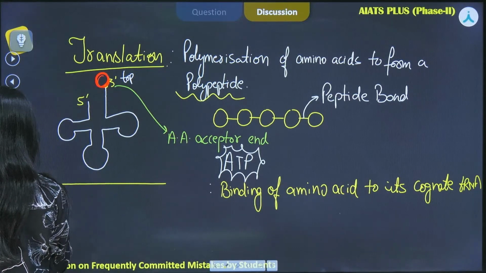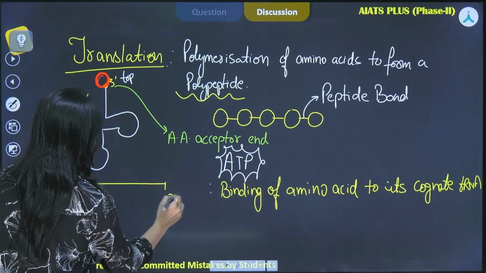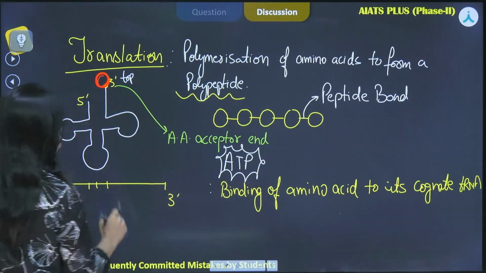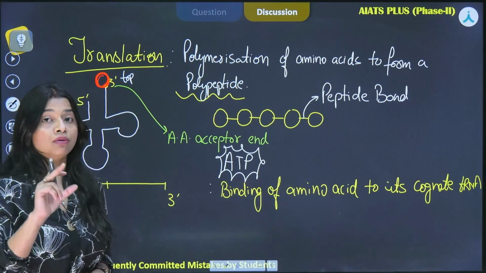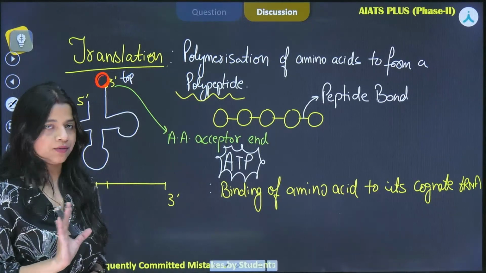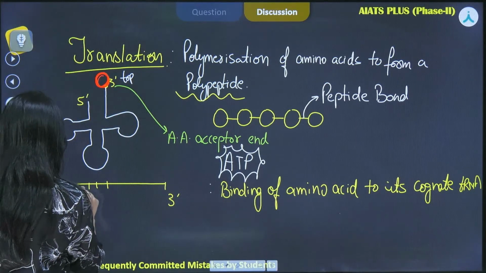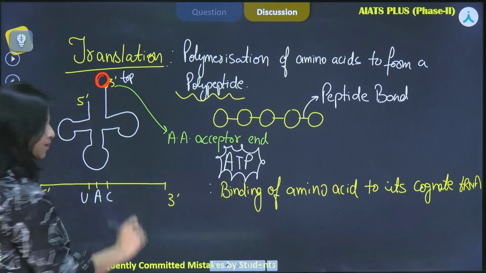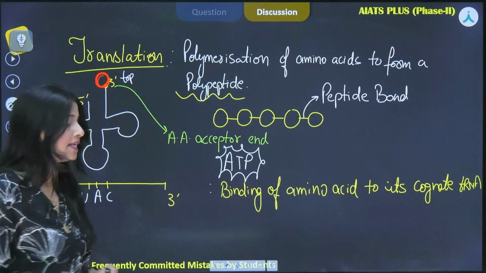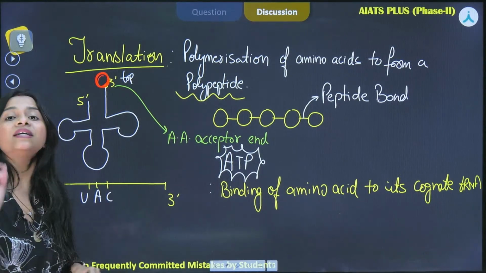So this is the 5' end of mRNA, this is the 3' end, and here will be some code, right? That code will be particular for tryptophan. And for that the code is UAC, right? Now to bind to UAC, what is required?